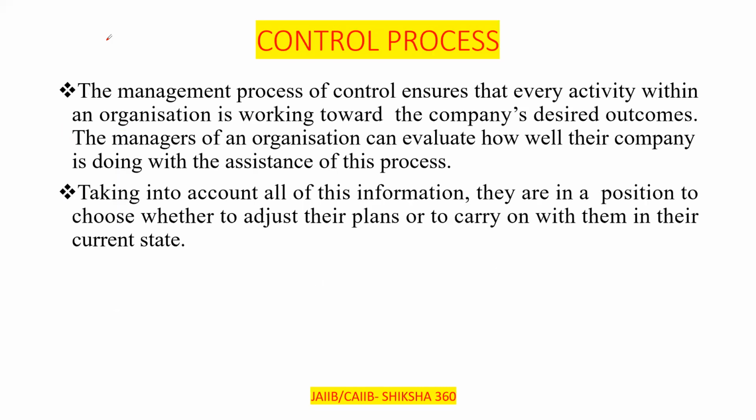Now, first of all, we will discuss further regarding the control process. So, what is the control process and what are some other important points related to that? The management process of control ensures that every activity within an organization is working towards the company's desired outcomes. Whatever we are doing in the company, it means that we are working towards the company's desired outcome, or we can say output.